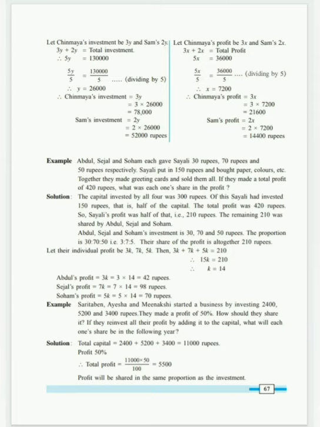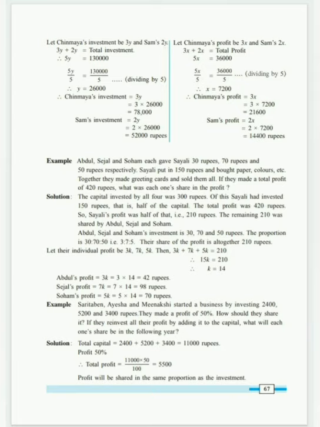Since Saili has invested 50% of the amount, when taking the share also, Saili will take 50%, right? So 50% of 420 becomes 210. So 210 rupees share is given to Saili. The remaining part, 210, we have to distribute among three people, Abdul, Sejal and Soham.